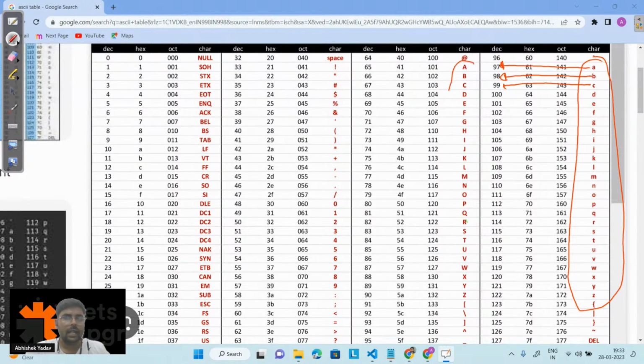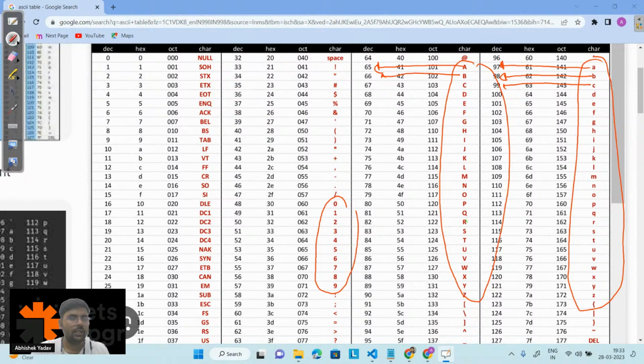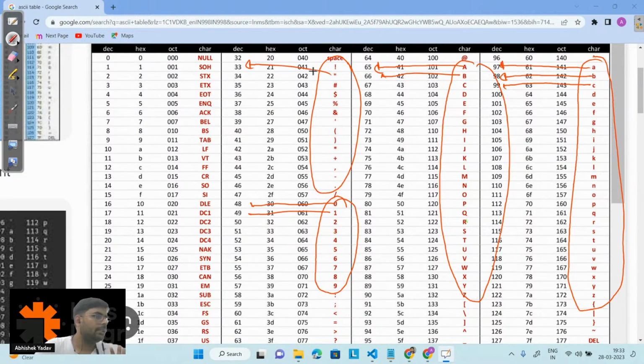Similarly, for each upper case letter you are having the ASCII value, that is 65, 66. Similarly, for each digit you are having the ASCII value, that is 48, 49. And similarly, for the special symbol also you are having the ASCII value corresponding to it, right?